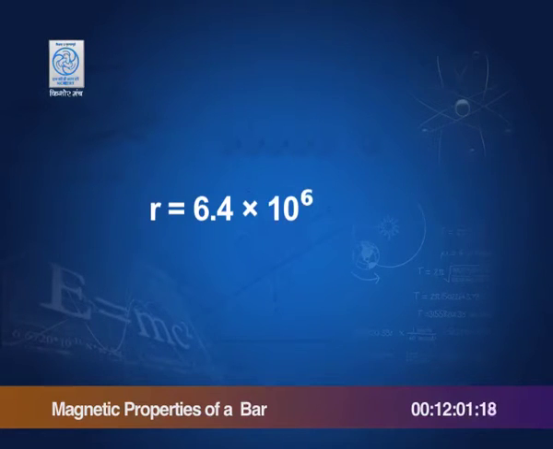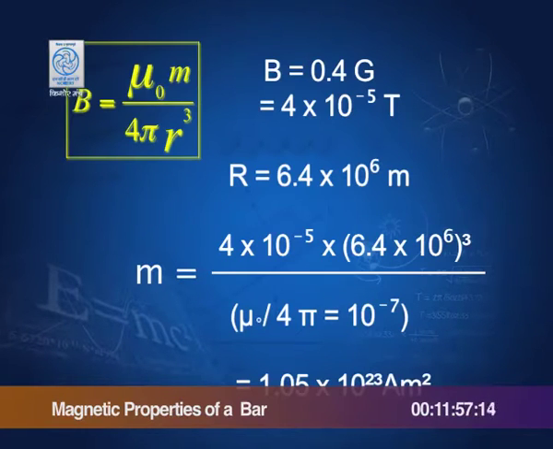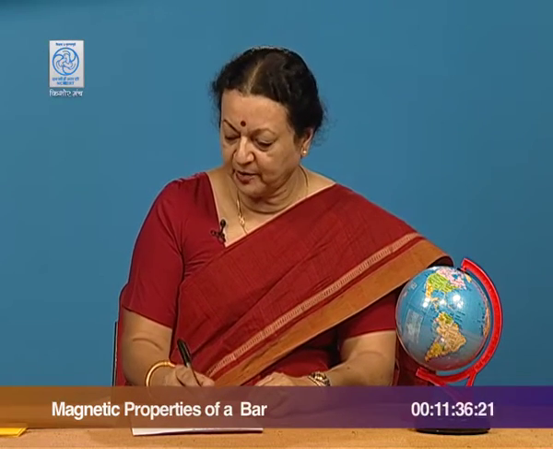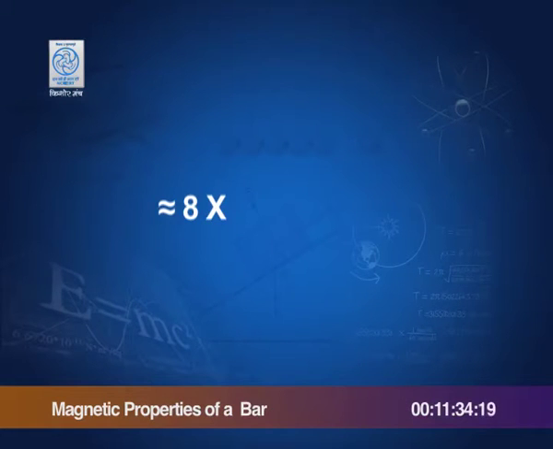Using our expression which we used for dipoles earlier, mu naught m upon 4 pi r cube, we get the value of m to be equal to 1.05 into 10 raised to the power of 23 ampere meter square. This value is consistent with the experimentally determined value, which comes out to be approximately 8 into 10 raised to the power of 22 ampere meter square.